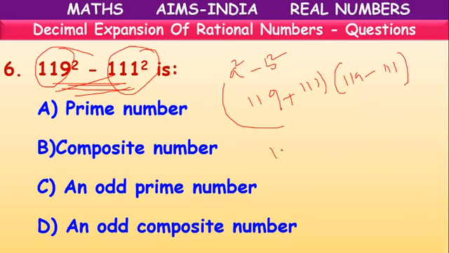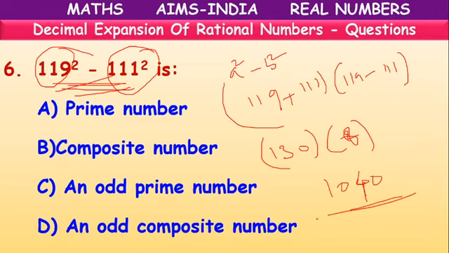So what will you get, children? 230 into 8. From 119, 111 subtracted means 8. 8 threes are how much? 8 threes are 24, 2 is remaining. 1840. What number is it? What is this number, children?